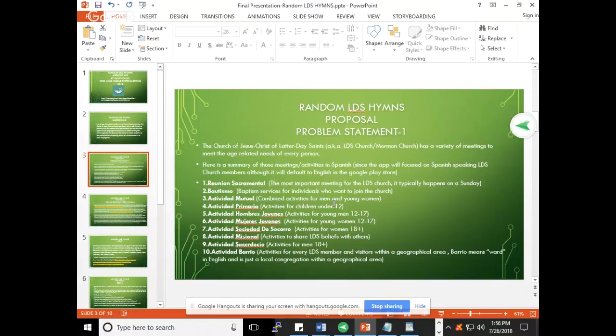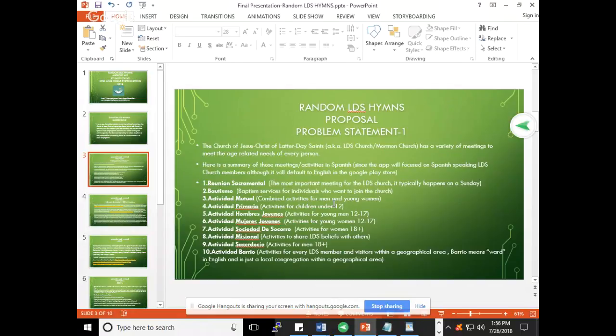So here are some of the meetings where we had to pick some hymns. The first meeting is Reunión Sacramental, or in English, sacrament meeting. We also have baptisms, mutual activities, those are basically activities for young men and young women. And we have primary activities, that's for children under 12, and so on.